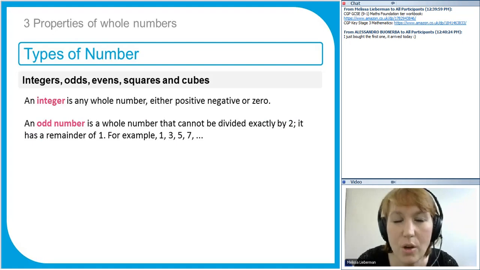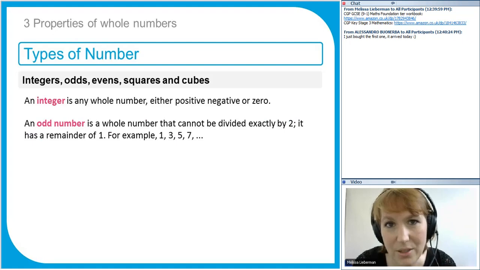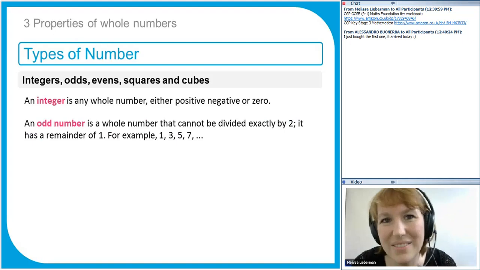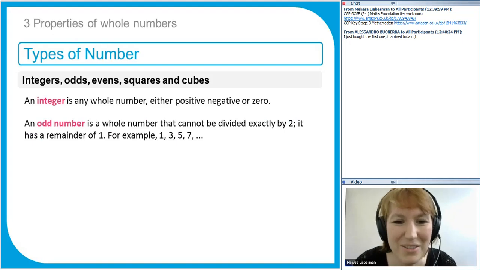Now, hopefully you know what an odd number is. An odd number is a whole number that can't be divided by 2. So it's every other number starting with 1. So you've got 1, 3, 5, 7, 9, 11, and so on. They're called odd numbers. They come up all the time, even at A-level maths. You may be surprised to think, so this is not trivial.